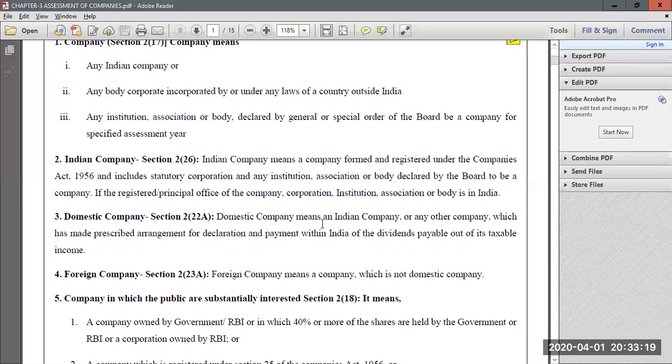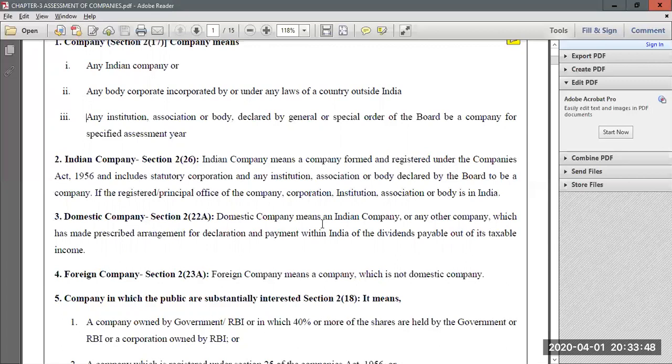Now moving on, another type of company is called a domestic company. Now what do you mean by domestic company? In simple words, a domestic company is also an Indian company which has made prescribed arrangement for declaration as well as payment of dividend out of its taxable income. So if there is any Indian company which has made certain arrangement for declaring and making payments of dividend out of its total taxable income, then these companies are defined as domestic company.